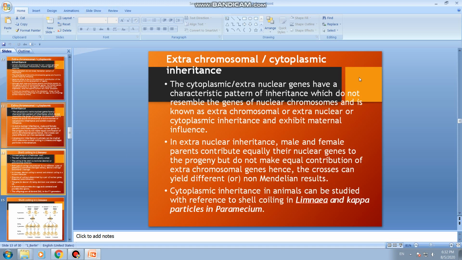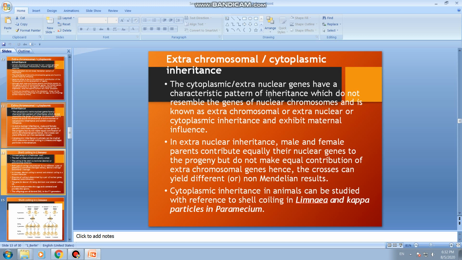We shall now discuss that cytoplasmic or extranuclear genes have a characteristic pattern of inheritance which does not resemble the genes of nuclear chromosomes, that is, the chromosomes present in the nucleus.